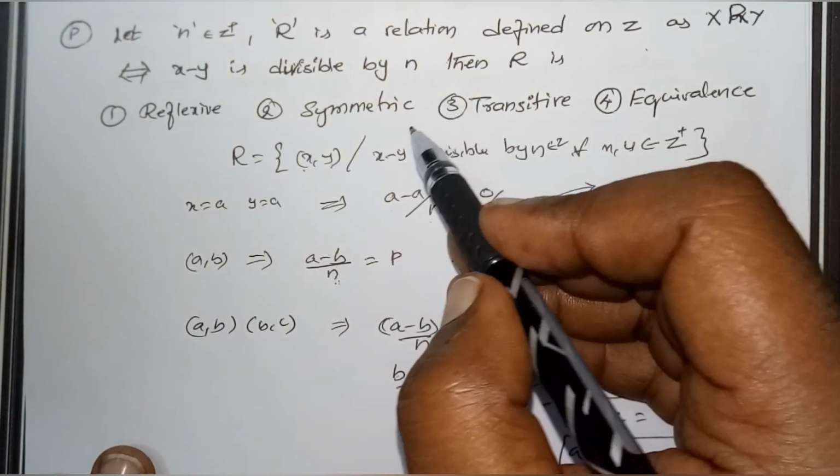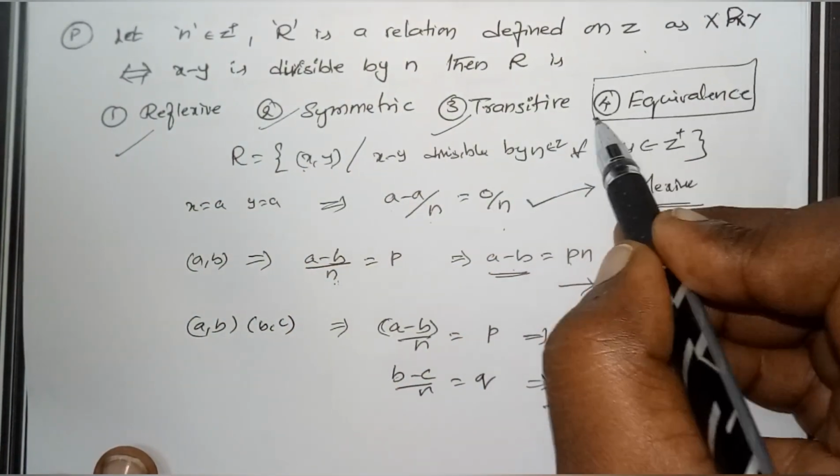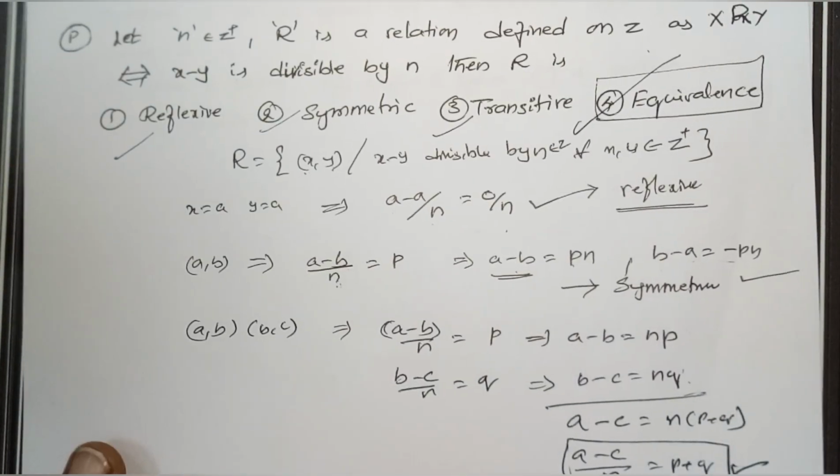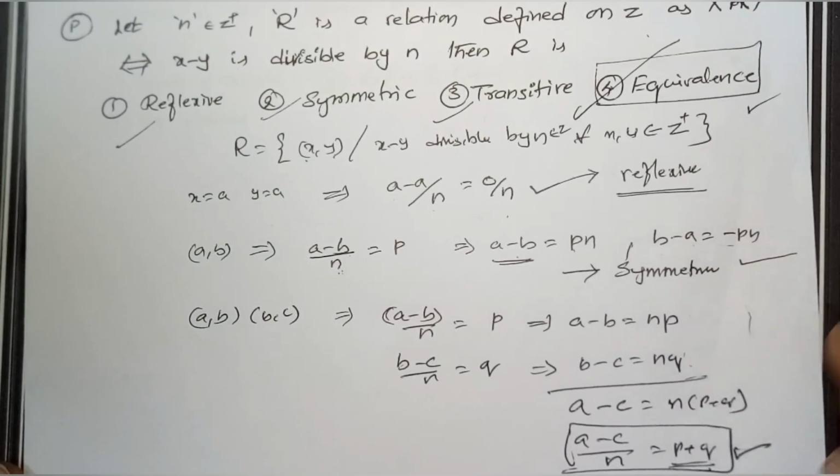Therefore, what we can conclude is it is reflexive, symmetric and transitive. Overall, it is an equivalence relation. That's our answer. Since it is reflexive, symmetric and transitive, it's an equivalence relation.